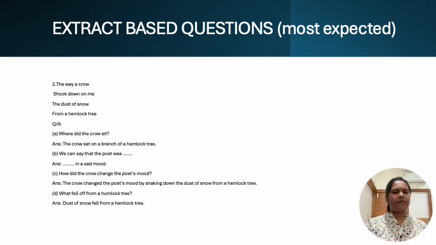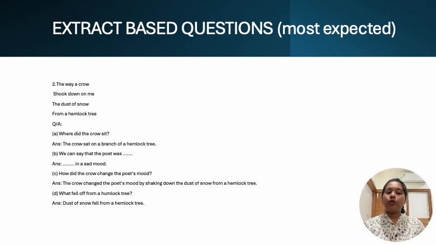So next extract based question. In the poems you don't really get many twisted questions because there are only a few stanzas involved, and they'll ask some questions regarding those stanzas to see whether you have understood them or not. The way a crow shook down on me the dust of snow from a hemlock tree. Where did the crow sit? The crow sat on the branch of a hemlock tree.